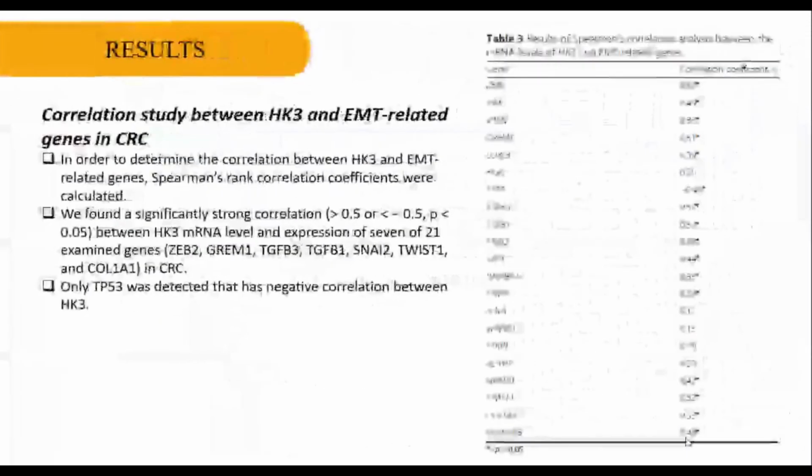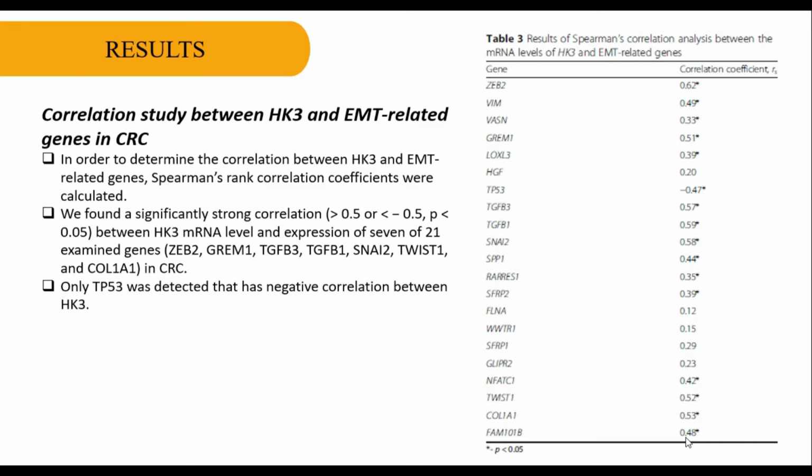Result on the correlation study between HK3 and EMT-related genes in CRC. In order to determine the correlation between HK3 and EMT-related genes, Spearman rank correlation coefficients were calculated, and we found a significantly strong correlation between HK3 mRNA level and the expression of 7 of 21 EMT genes in CRC. However, only TP53 was detected as having a negative correlation with HK3.